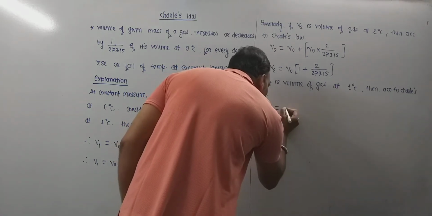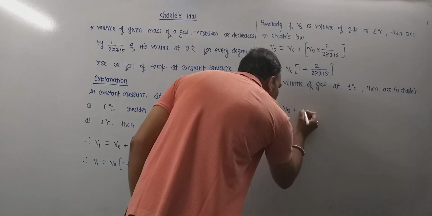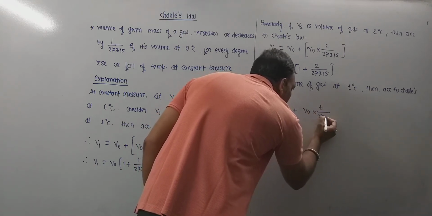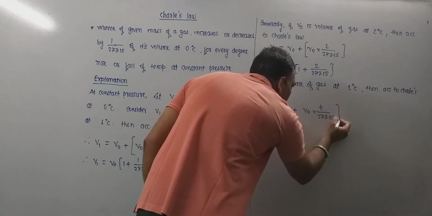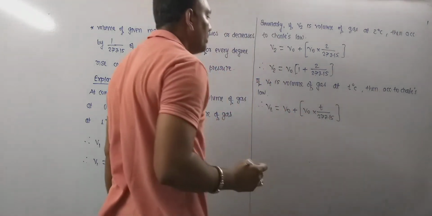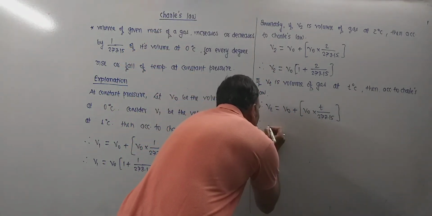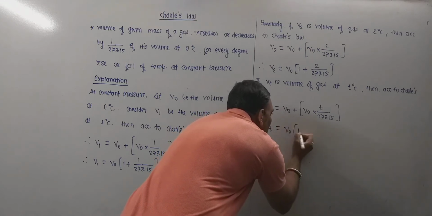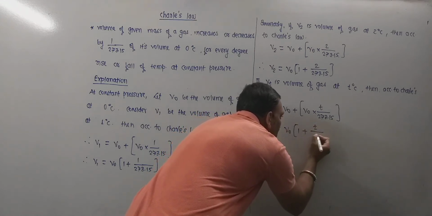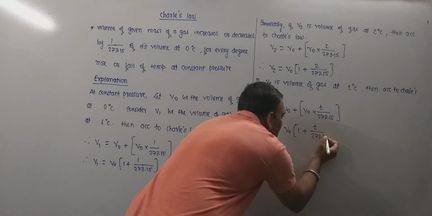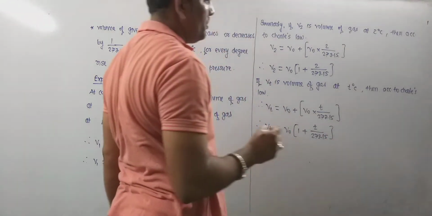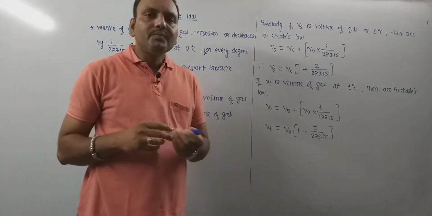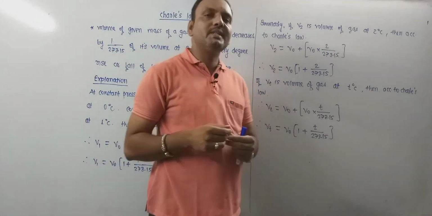Vt equals V naught plus V naught into T upon 273.15. This is the volume at T degree Celsius. Further this can be given as Vt equals V naught into 1 plus T by 273.15.